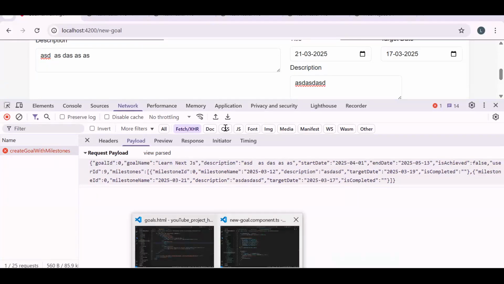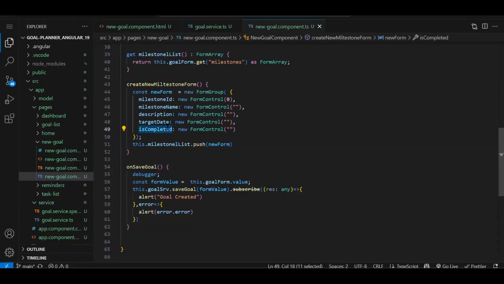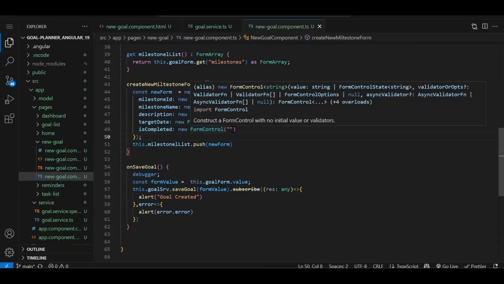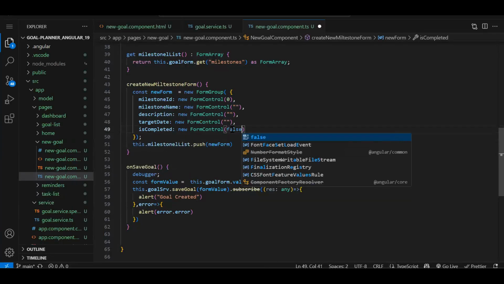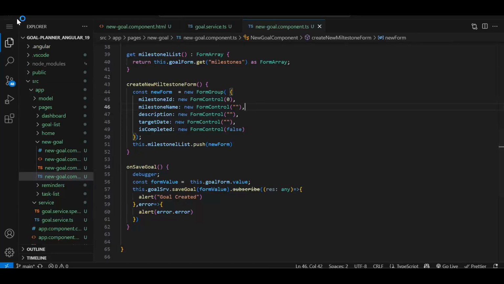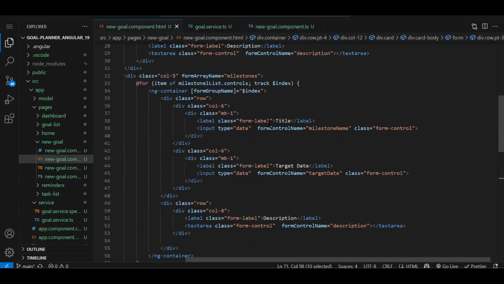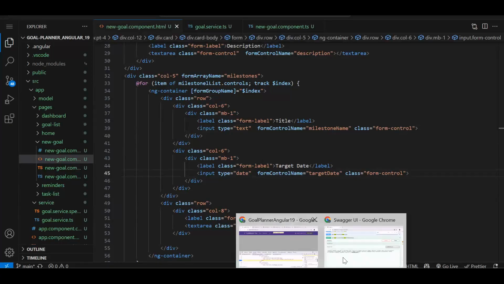You can see in the milestone object, we have is completed and it's a Boolean value. So we cannot pass it a string. So let me just make it false over here. And let's try it one more time. And let's convert that. This should be our text box. Let's save and let's try it one more time.